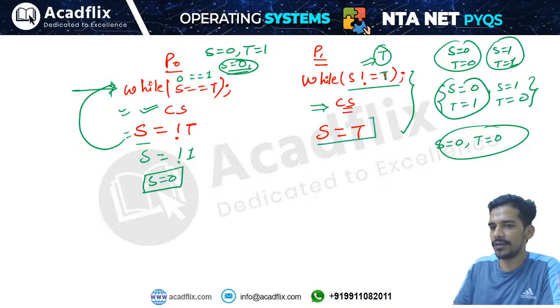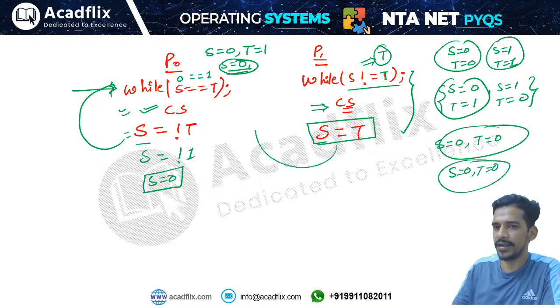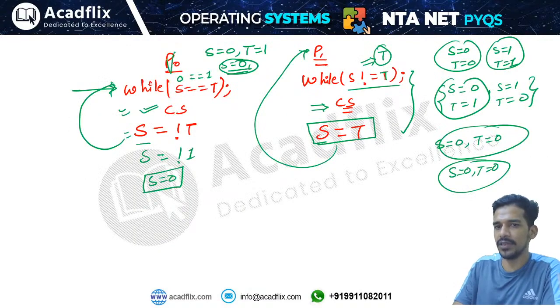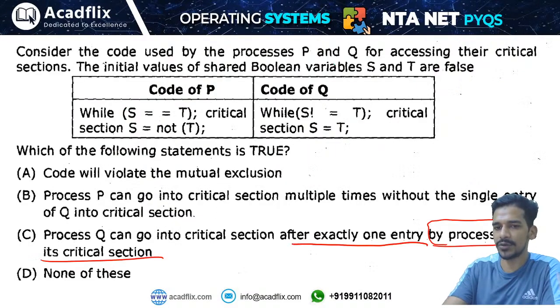Then S equals T means the value of T will be assigned into S, so again the value of S and T will be 0. Again this process can enter into the critical section. So this process P1 can enter into the critical section as many times as it wants. So this is process P and this is process Q in the question. Now let us see the options.